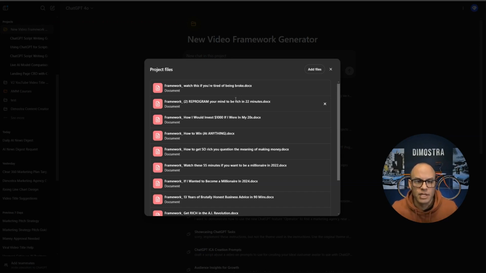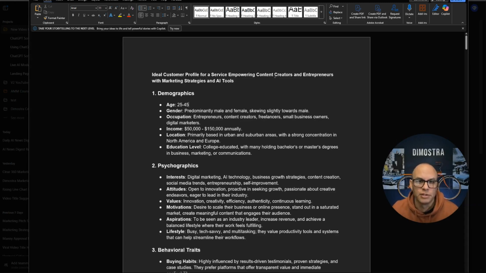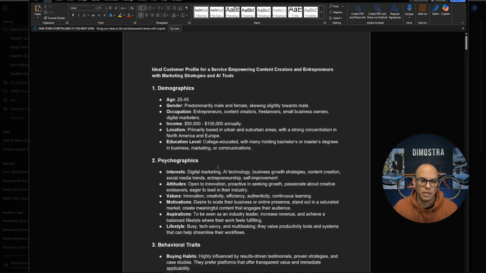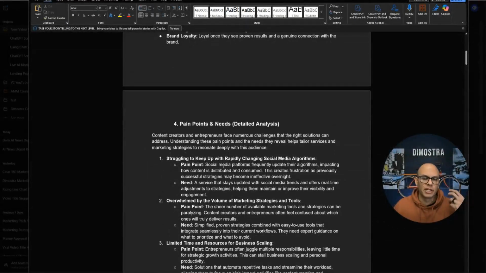Next, I gave these as a reference when I was creating this project. So what it's doing is it has this in its mind when it's going to give me a response. I've also included my ideal customer profile. Here is my ideal customer avatar. There's 14 pages of information here that really details my audience. So their demographics, psychographics, behavioral traits. This is a way for me to kind of get inside their head, their pain points and their needs.